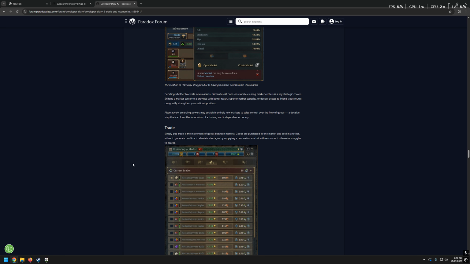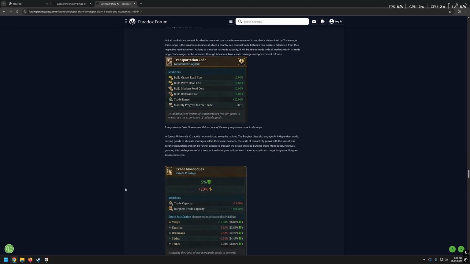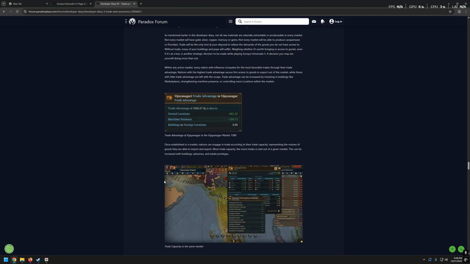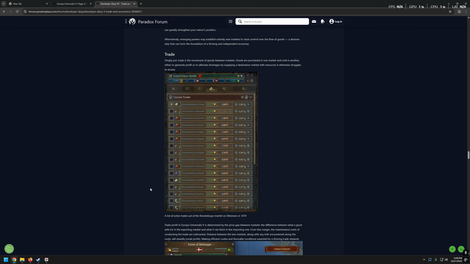Okay, so that was about markets, and now we will go to trade, and we are almost at the very end. So, trade. Simply put, trade is the movement of goods between markets. Goods are purchased in one market and sold in another, either to generate profit or to alleviate shortages by supplying a destination market with resources it otherwise struggles to access.